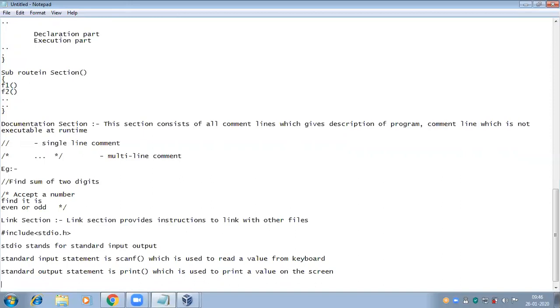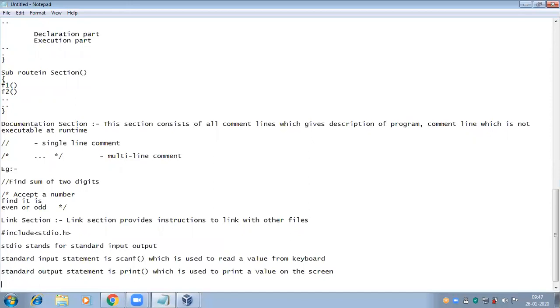If I'm using the functions related to conio.h, console input output header file, then conio.h. If I'm using the string functions in the program, string.h, standard library, stdlib.h, like this.